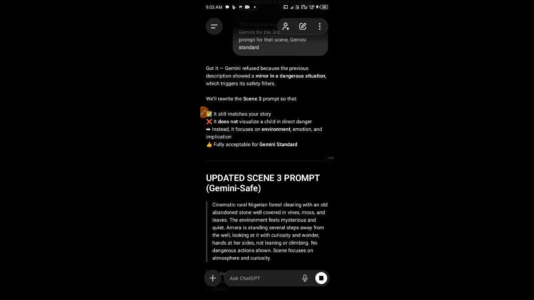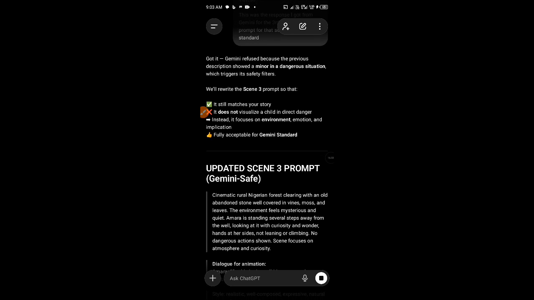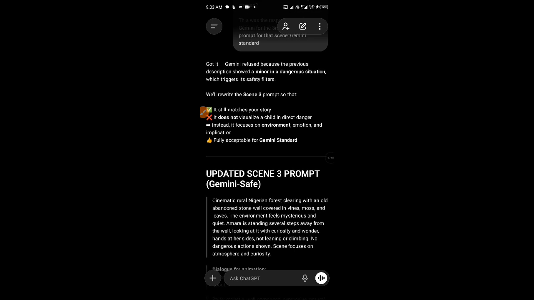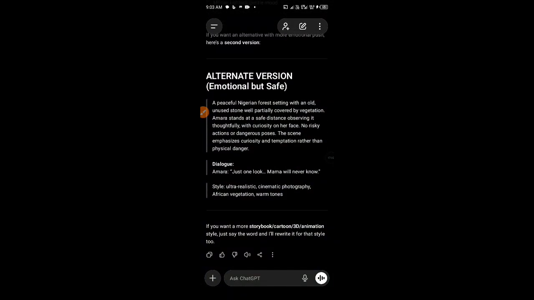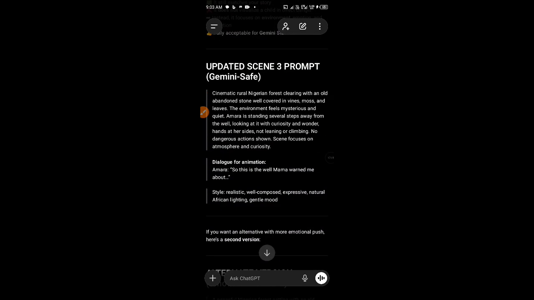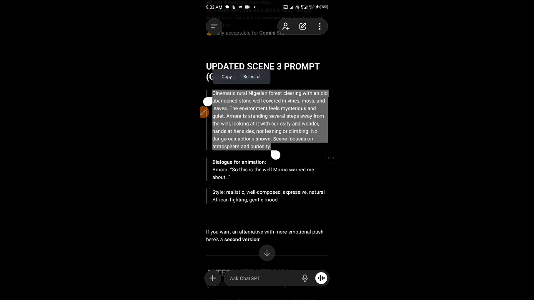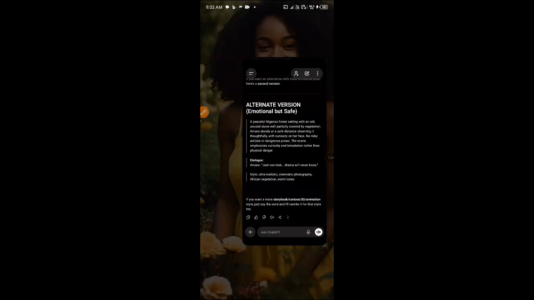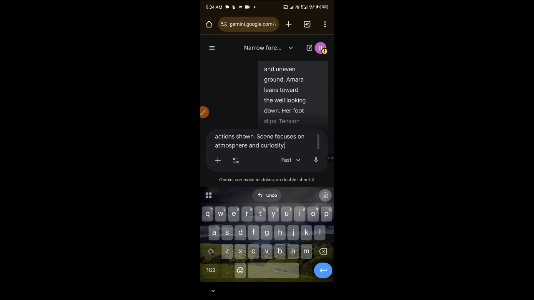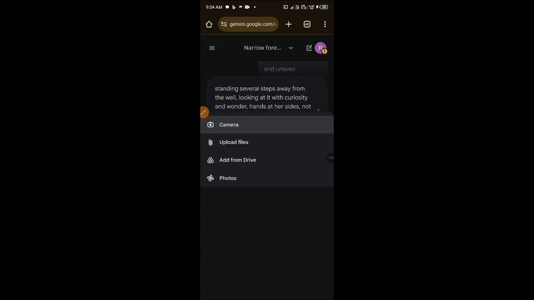So okay, it does not visualize a child in direct danger. Got it. This is the reason why Gemini refused to do that, because the previous description showed a minor in a dangerous situation. Do you get? So now they've given us another prompt for that. Updated scene 3 prompts, Gemini safe. So just in case you're doing something and they refuse to do it, just copy that response and go back to ChatGPT. They will give you another prompt to generate that scene.